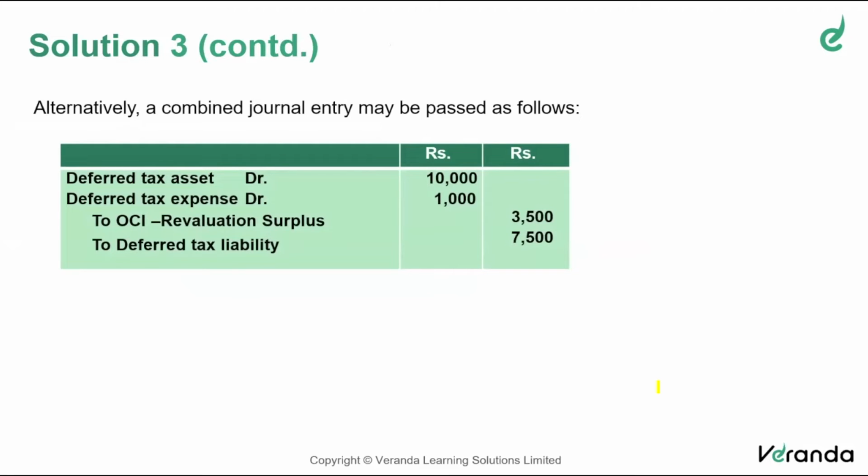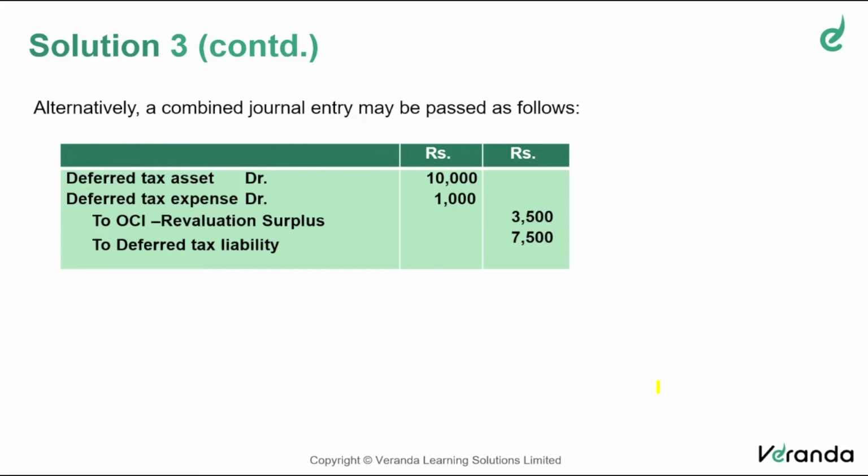So increase in deferred tax asset, old 80, new 90, debit deferred tax asset. Of which 3.5 should be credited to revaluation surplus, that is OCI. Increase in deferred tax asset, 7.5 should be credited. The difference is to be taken to P&L. You record it as deferred tax expense. Ultimately, it will be taken to P&L.